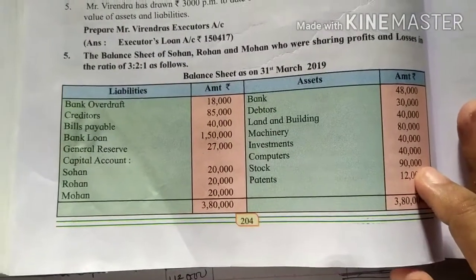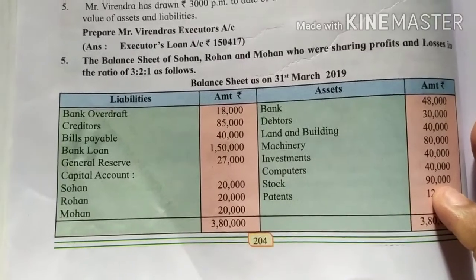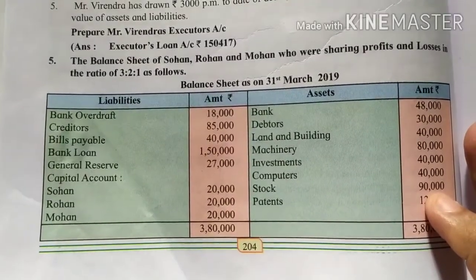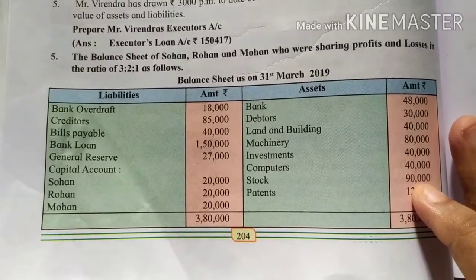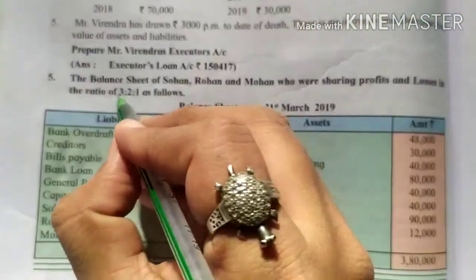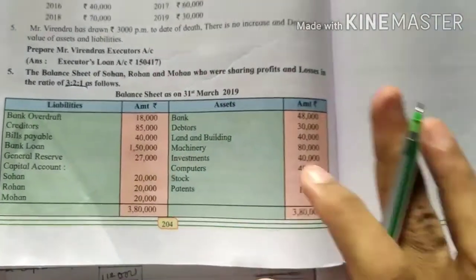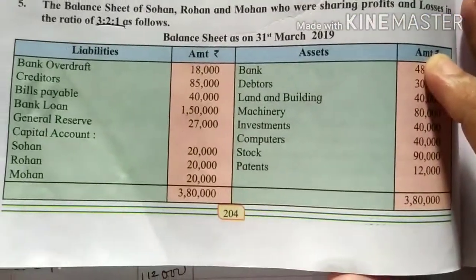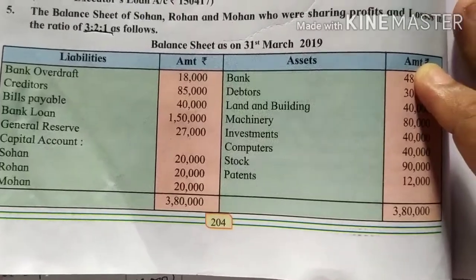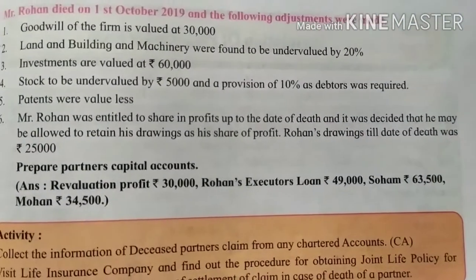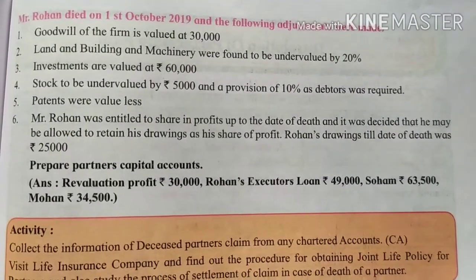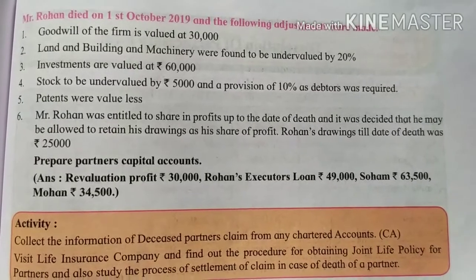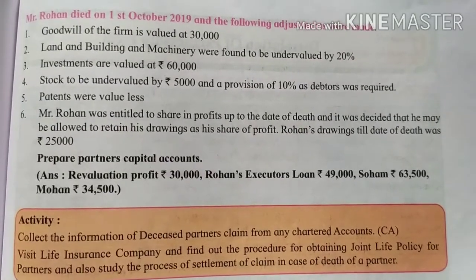Now the next question is in page number 204, question number 5. The balance sheet of Sohan, Rohan and Mohan, who were sharing profits and losses in the ratio of 3:2:1. This is a balance sheet comprising of assets and liabilities. We have adjustments. Mr. Rohan died on 1st October 2019, that is after 6 months Rohan died, and the following adjustments were made.